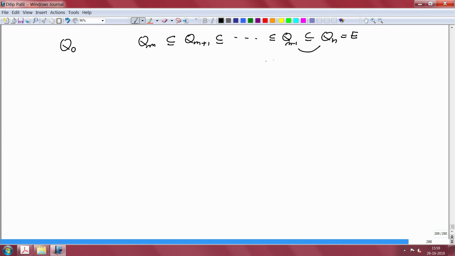And this is finite, this is also finite, and now this Q_{m-1}, this is not finite. That is how we have chosen our m. So this is by choice of m. And obviously we are assuming m is positive.